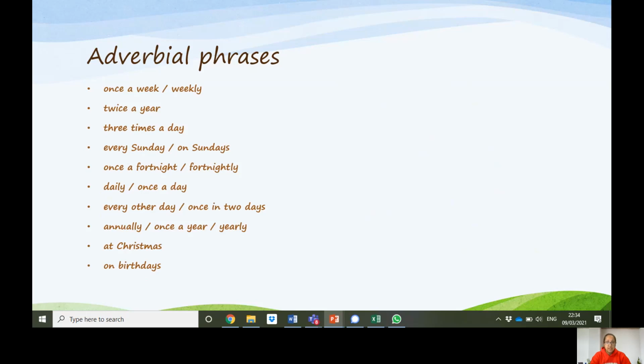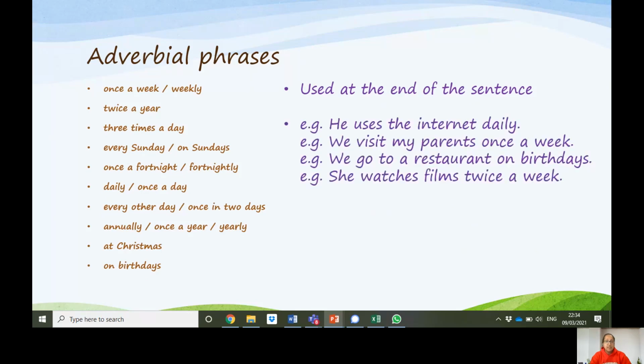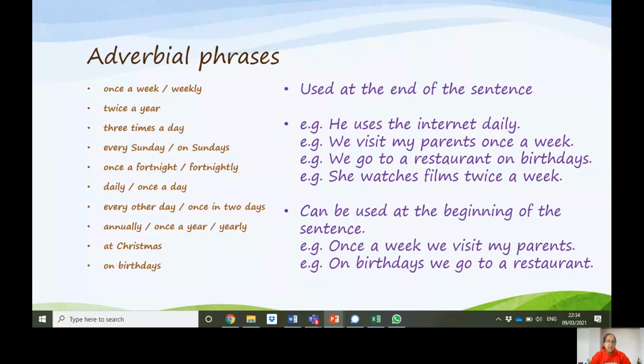These phrases are used at the end of the sentence. For example, he uses the internet daily. We visit my parents once a week. We go to a restaurant on birthdays. She watches films twice a week. We can use them at the beginning of the sentence if we think how often we do the action is more important than the action. For example, once a week we visit my parents. On birthdays, we go to a restaurant.